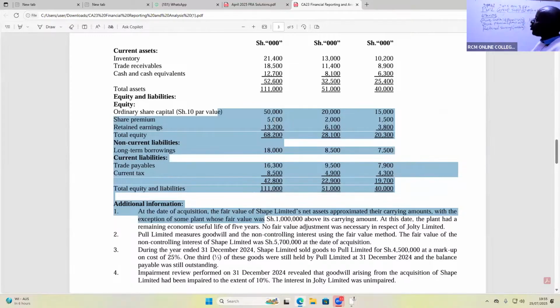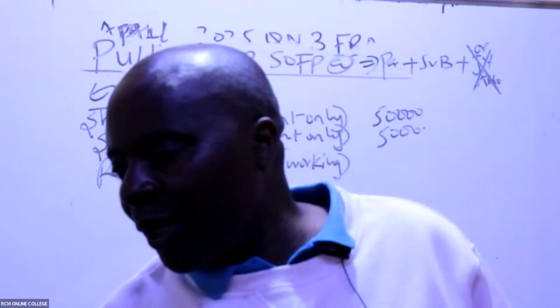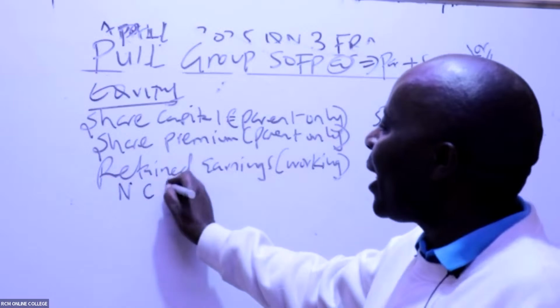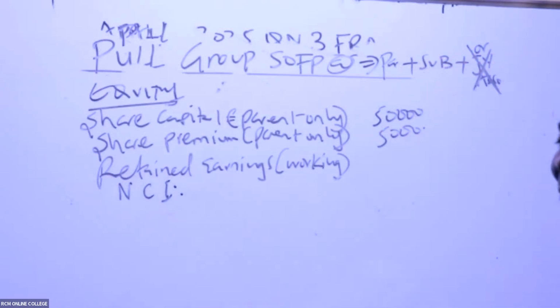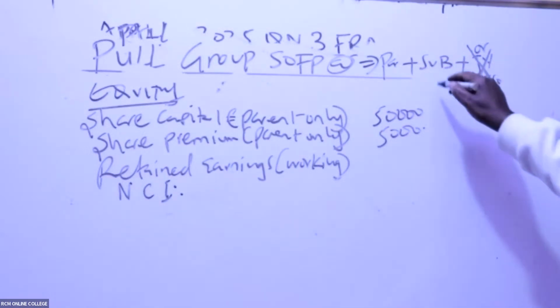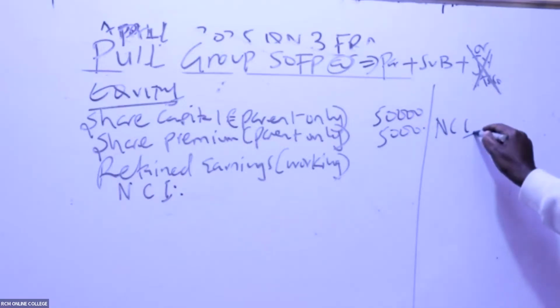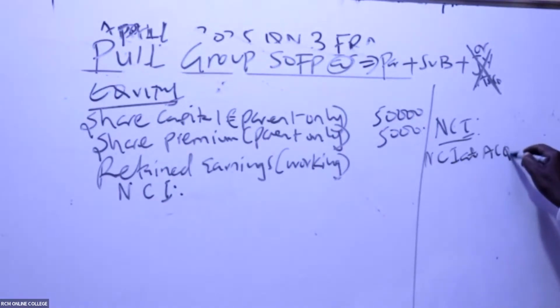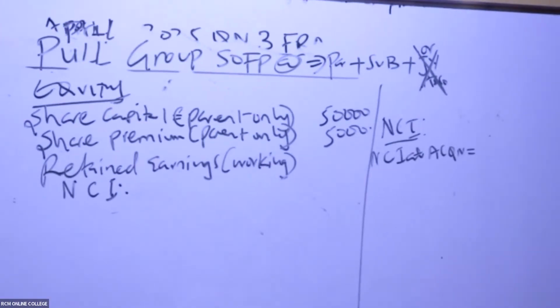What else do we bring to equity? Permanent source of capital. NCI, isn't it? NCI, I can do the working pretty fast. NCI is not difficult, it is very easy, because you will take NCI at acquisition. How much was NCI at acquisition? I can see my AFM class is starting, but NCI is important to just get it. It's very easy to get.